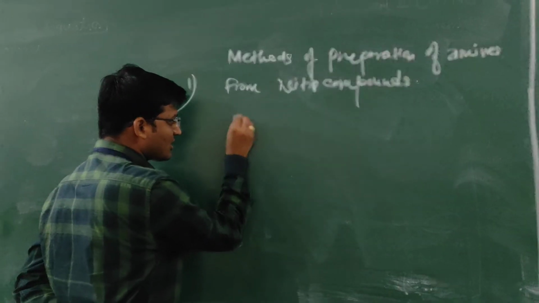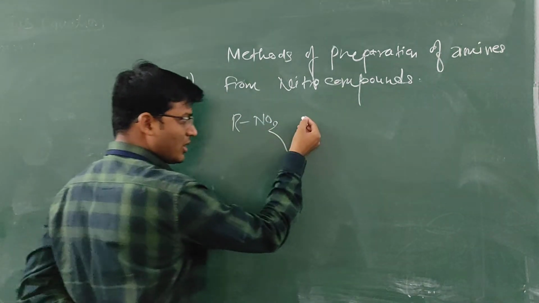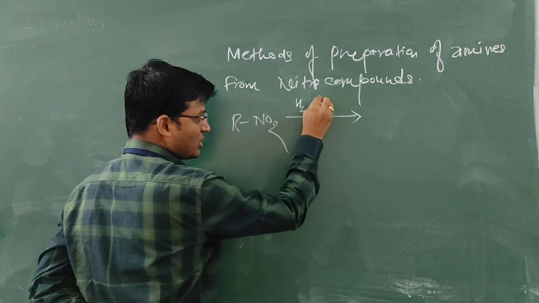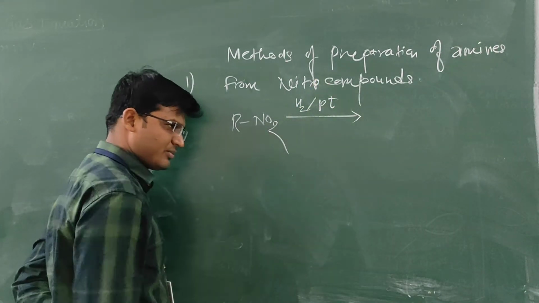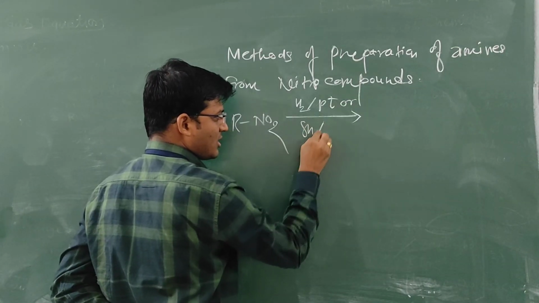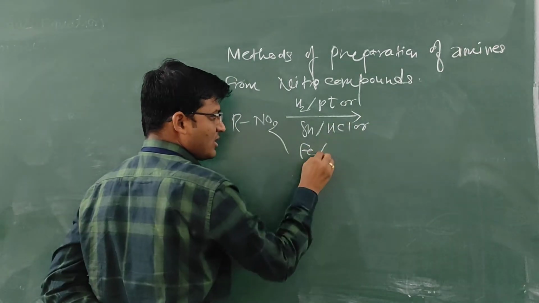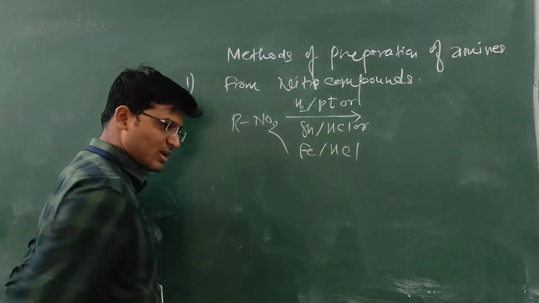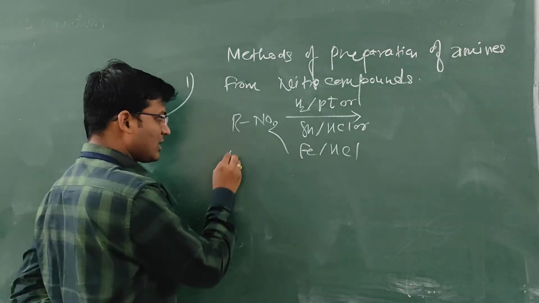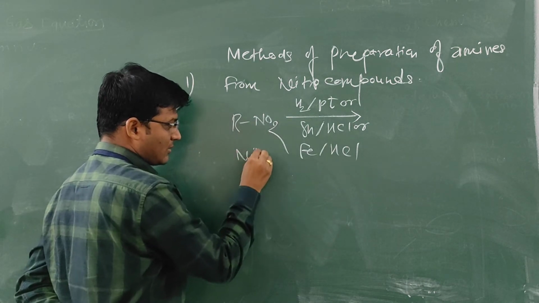When we consider the general example of a nitro compound, suppose RNO2, when it undergoes reduction, that is H2 in Pt, platinum, or Sn in HCl, or Fe in HCl, that is, a metal in acidic condition, can also be used for the reduction of the nitro compound, that is, alkyl nitro compounds, nitroalkanes.